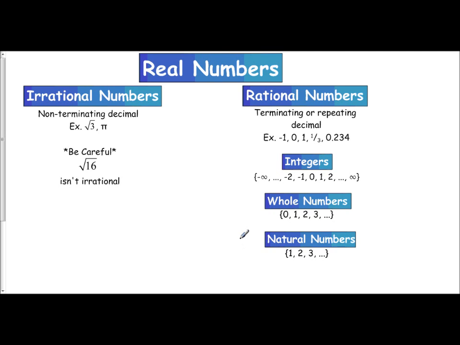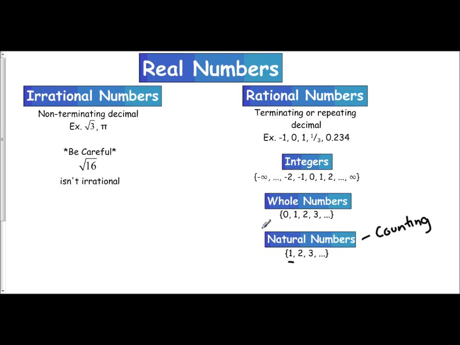I find it really helpful to think about the kind of history of how man has discovered numbers. If you were to go back to when you were little and think, how did you start learning numbers? How did you learn to count? You learn to count at the number one, and then you go up to two, to three, to four, to five, and so on. So we refer to our natural set of numbers as our counting numbers. It's where we started to learn our number system, and then we evolved from there.